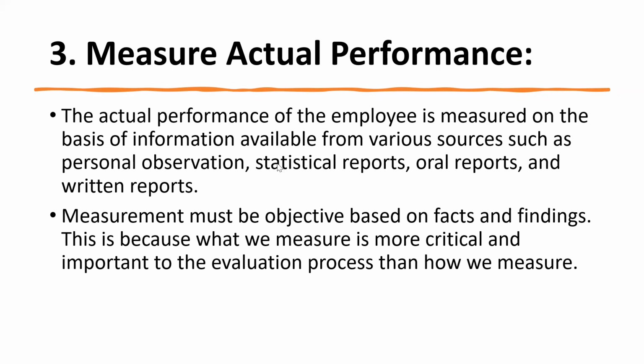Measurement must be objective, based on facts and findings. This is because what we measure is more critical and important to the evaluation process than how we measure. It is a very crucial stage where we need to take extra care in measuring how exactly the difference between the standard performance and the actual performance arises in an organization.